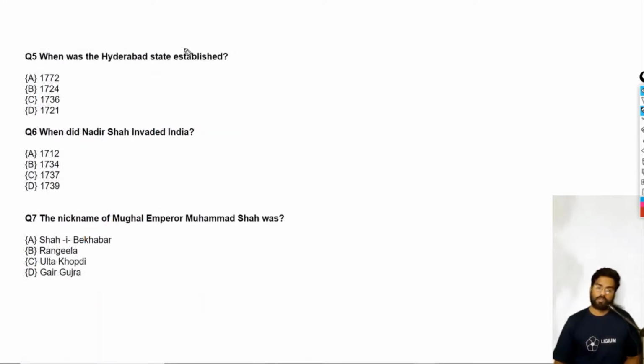The next question: when was the Hyderabad state established? Hyderabad state was established by Nizam-e-Mulk Asaf Jah in 1724. When did Nadir Shah invade India? We have the choice 1739, so 1739 it is. The nickname of Mughal Emperor Muhammad Shah, as I mentioned before, was Rangila. It is quite important, so the answer is Rangila.